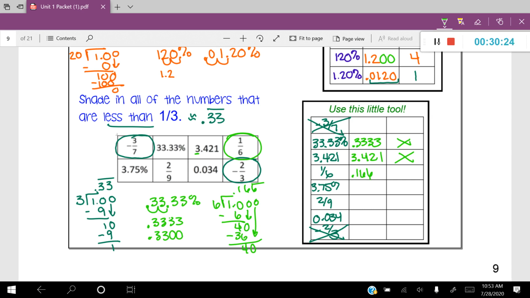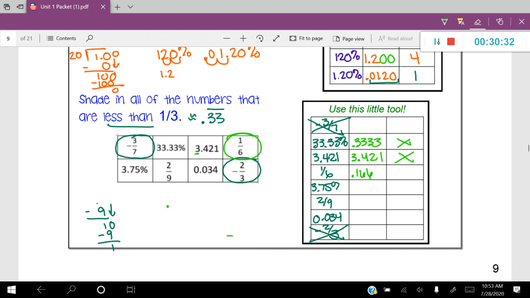All right, I'm running out of room here. I'm going to erase a couple of things just so I can use this space for the last 3. All right, now let's look at 3.75%. I'm going to move that decimal over twice, leaving me with 0.0375. So let me write that over here, 0.0375. And if I compare that with my 0.3, that is definitely going to be less than due to my place value.